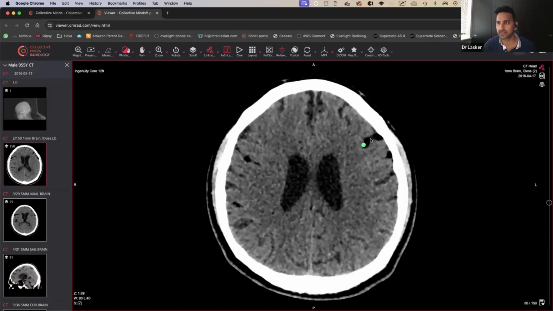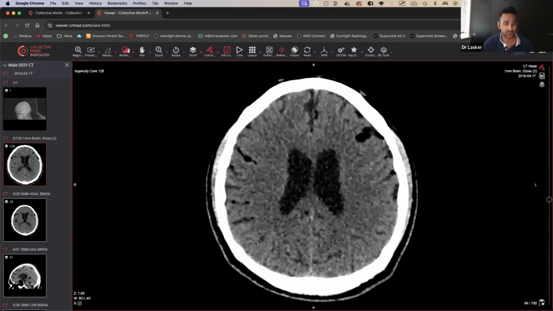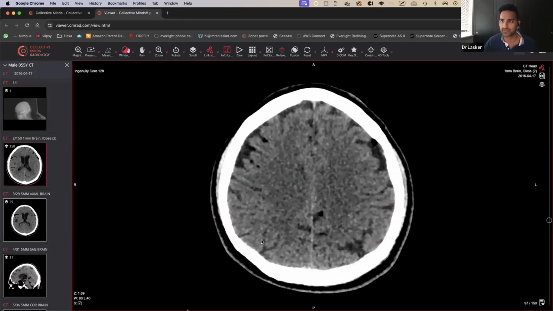So these black areas here. Yeah, that looks black, and that looks very, very black as well. So you would be thinking, okay, this could be air. So that could be pneumocephalus. Pneumocephalus could happen for plenty of reasons. Actually, I saw one pneumocephalus because someone was doing a lung biopsy, and I think they must have hit a thoracic vessel or something. And then they ended up having an air embolus going all the way up into their head.